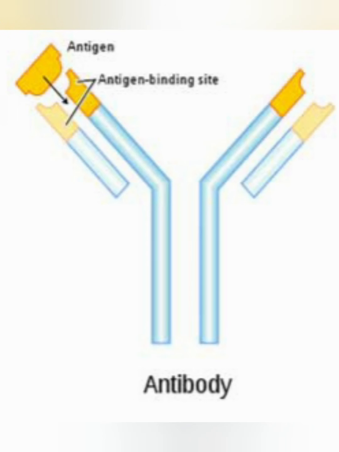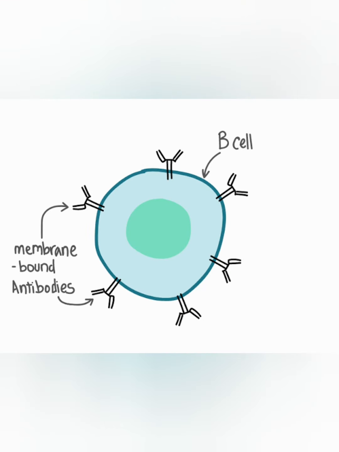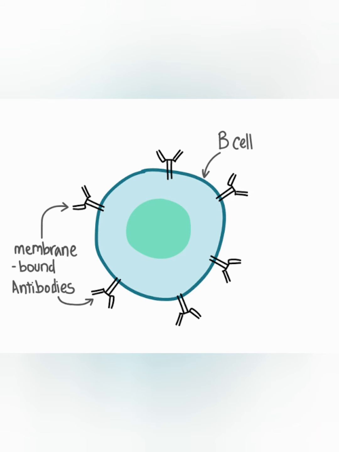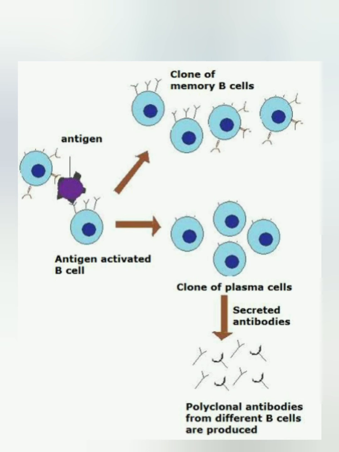Now, let's move on to antibodies. When we refer to antibodies, the immune cell which must come to our mind is a B cell. The antigen which enters our body is recognized by the T cells and B cells of the immune system. Let's now concentrate on B cells. The epitopes on the antigens which have entered the body are recognized by the B cells. The B cell receptors attach to the epitopes and get activated to differentiate into plasma cells and memory cells. The plasma cells produce specific antibodies against the particular epitope.